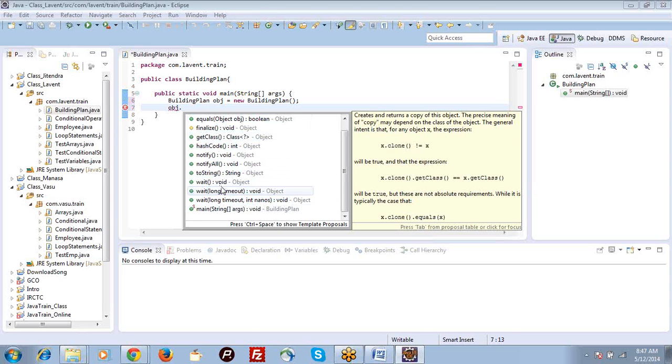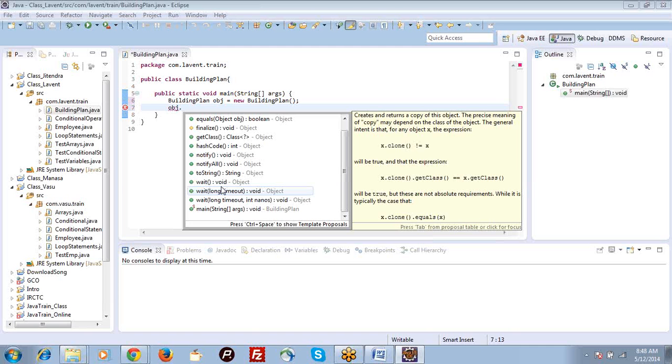In the inheritance concept, do you know inheritance? Have you heard about it? Yeah, I heard about it, but I don't know what exactly it is. Inheritance means getting the properties and the behavior of the parent. So if you extend some class, you will get all the public properties and all the public methods of it in your class. You can utilize those methods and those properties. That is called inheritance.